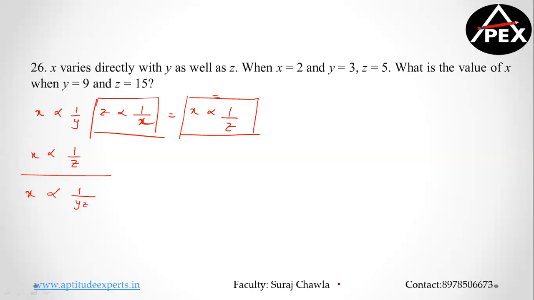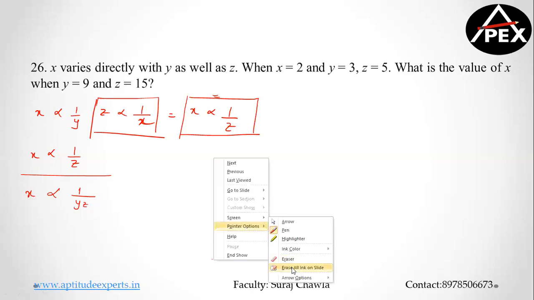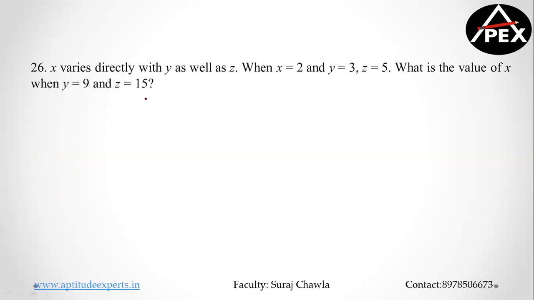Yeah, can we get the answer of this question now? Yeah, so it says x varies directly as y and x varies directly as z.